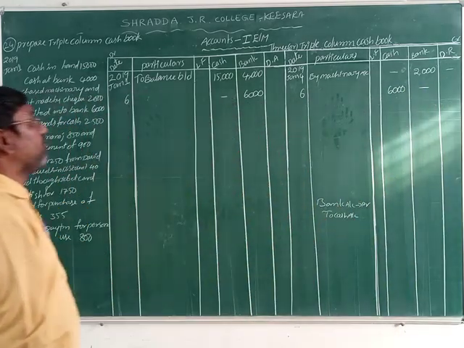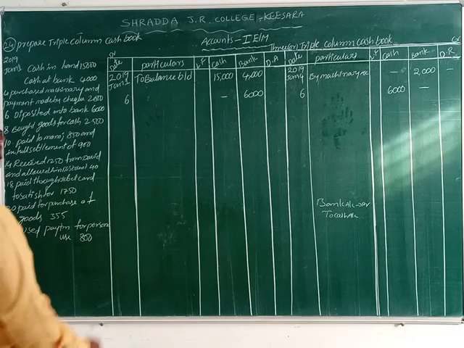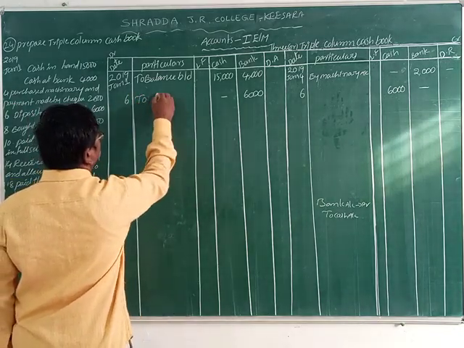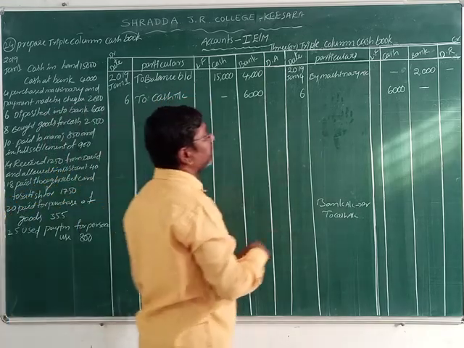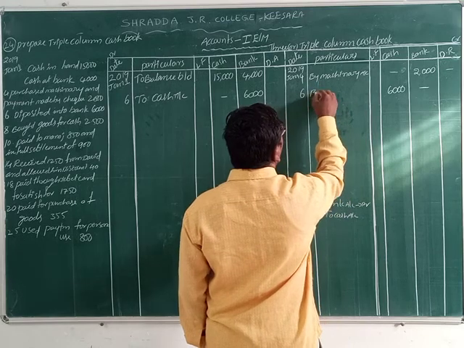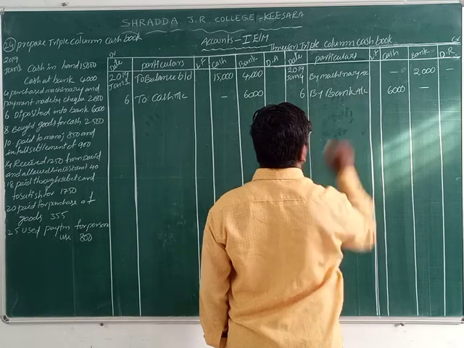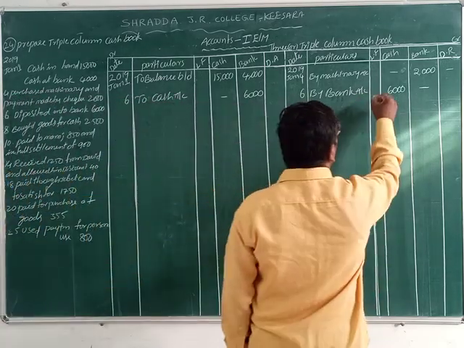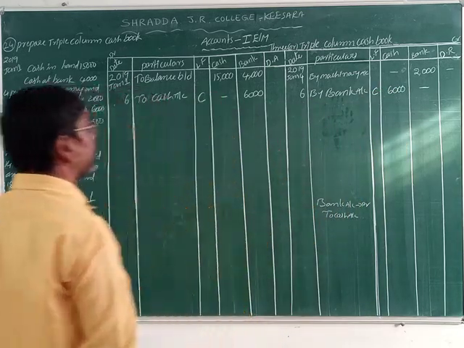Okay now, student, how do we record that? In the bank account we don't write bank, in the cash account we don't write cash. So we write to cash account in the bank account, and by bank account in the cash account. In the LF column we write C. C means contra entry.